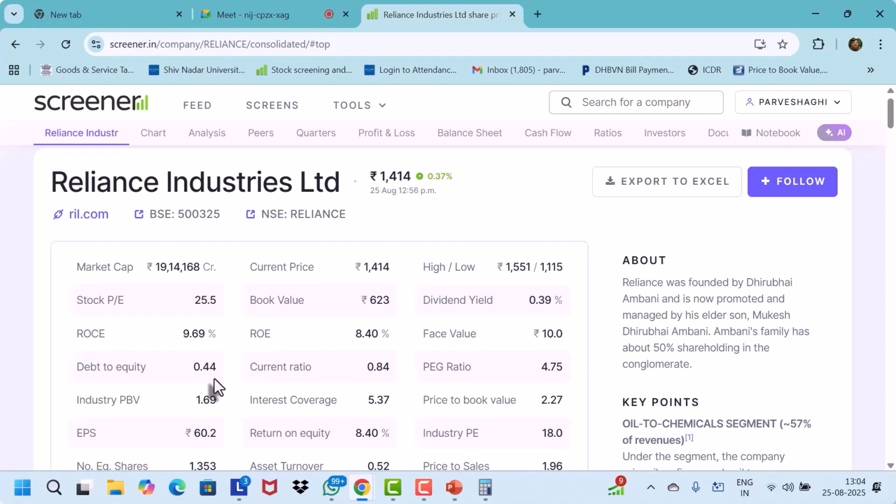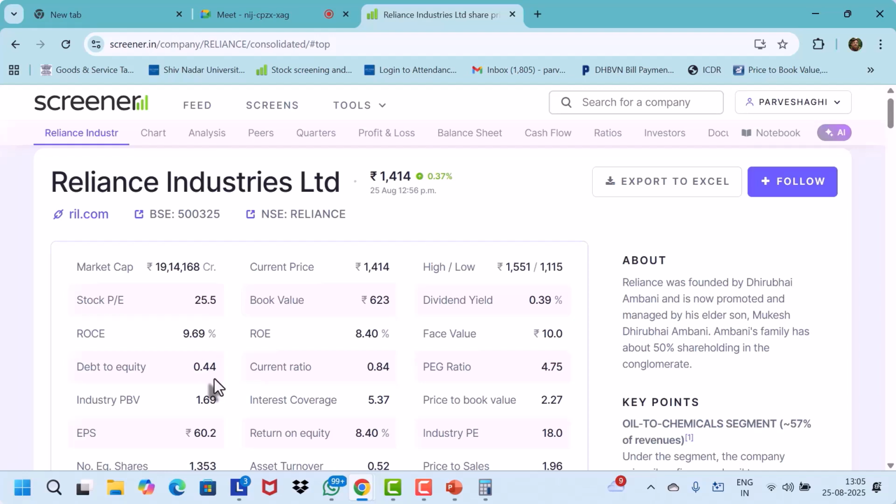It has a lot of oil refineries, so they require more and more capital, so they need to borrow money. They will always have more debt compared to Hindustan Unilever, which doesn't have factories or plants and doesn't require much capital. So Reliance by nature will have a high debt equity ratio.